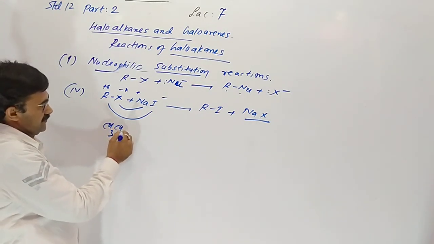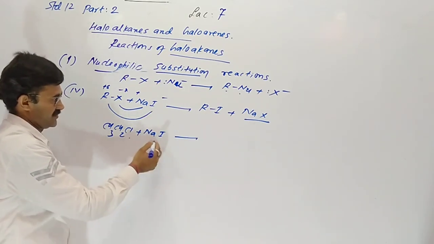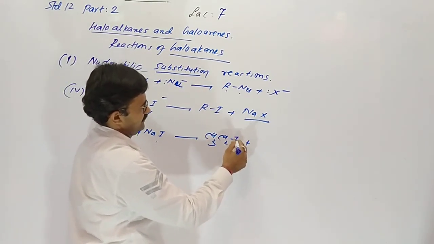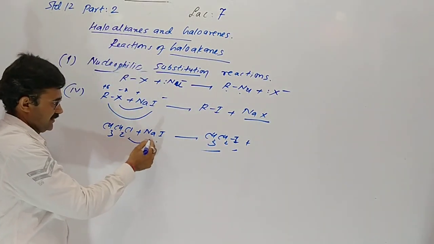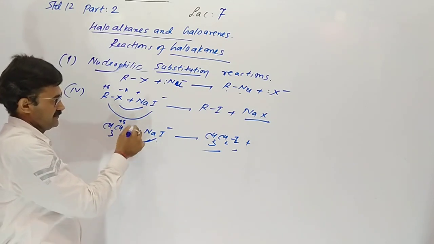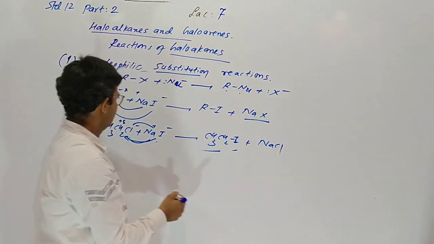Now chloroethane plus sodium iodide gives iodoethane, and removal: I- combines here, and Na with chloride leaves as NaCl.